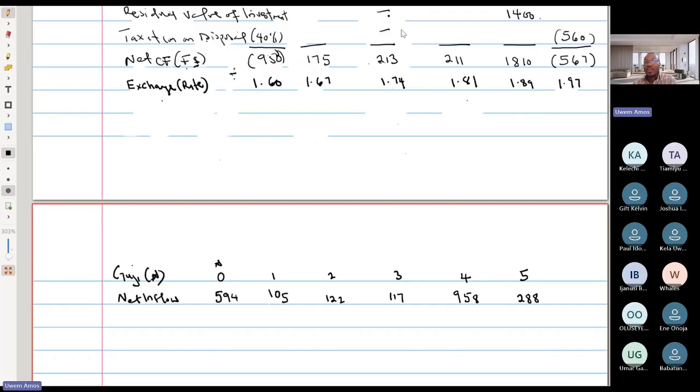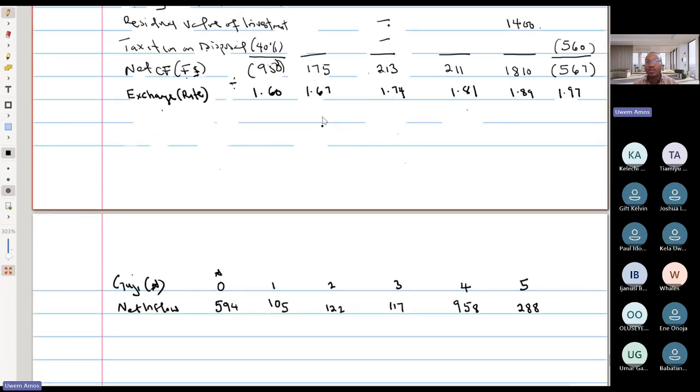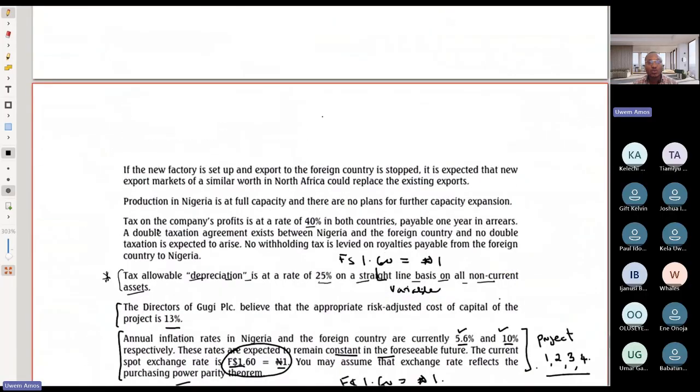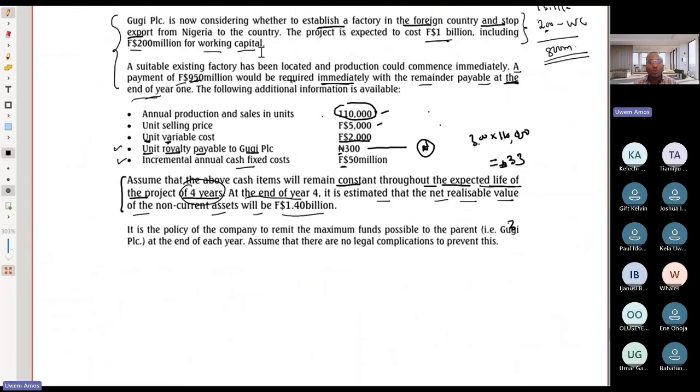So before we proceed, the next thing we need to ask ourselves, before we begin to think about tax, is there any income that we've earned in our home country with regards to this project? Besides what they are sending to us, is there any other income that we've earned? And the answer is yes. We had one income which we calculated. Let's look at our income from our question very well. Just one that we earned in our home country with regards to this project. Now let's go back to our question.